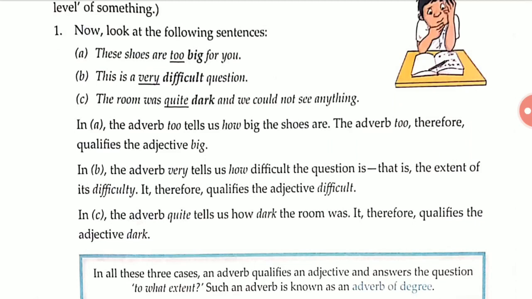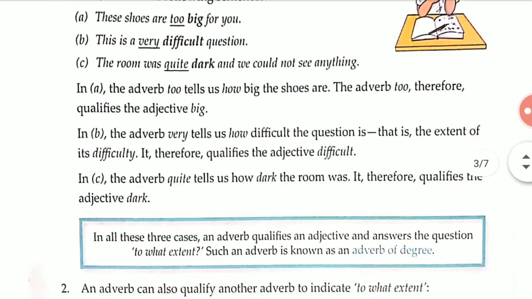Okay. So in sentence A also, in sentence B also, you have seen that in sentence A, too is an adverb and it qualifies the adjective big. In sentence B, we have seen how difficult the question was. It was very difficult, and very qualifies the adjective difficult. Got it?